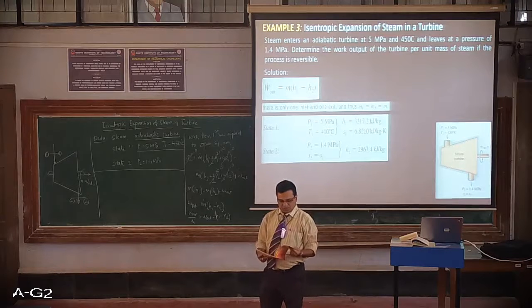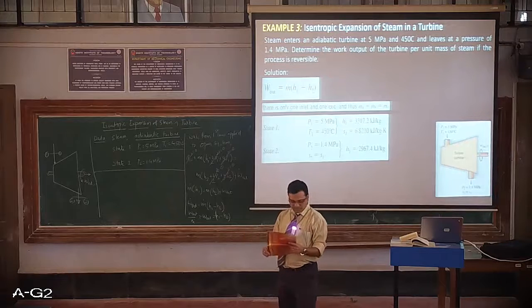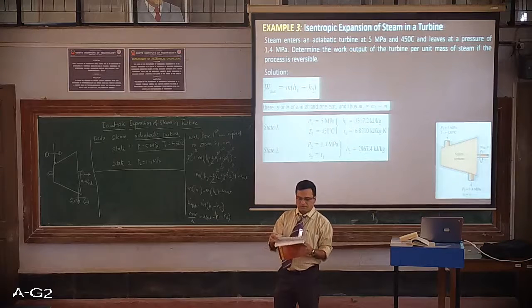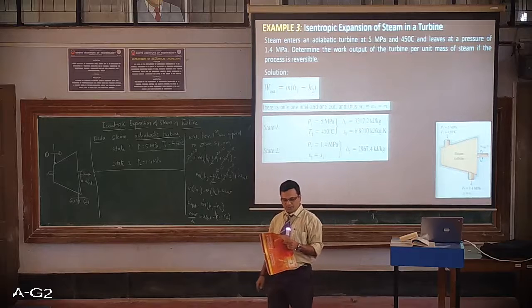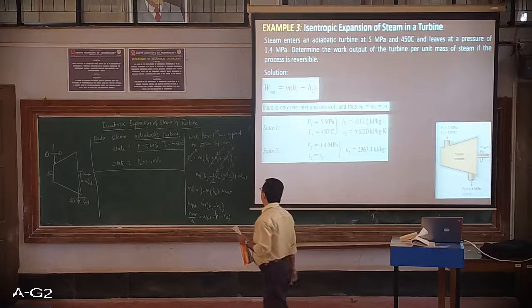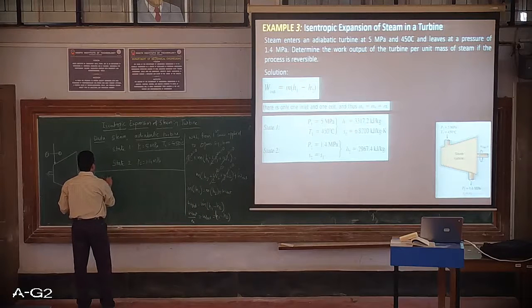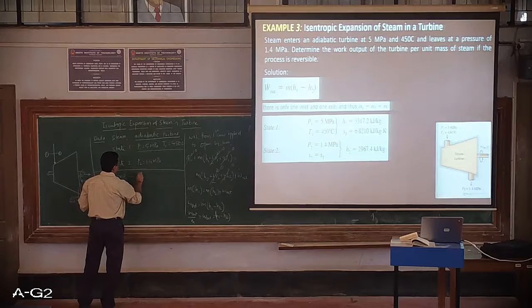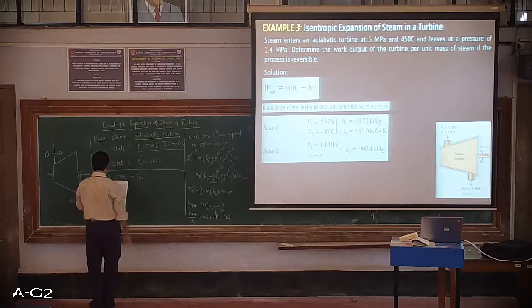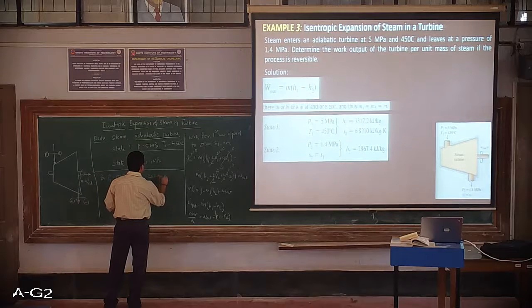First we need to go to the pressure table. For a pressure of 5 megapascal, the corresponding saturation temperature from the property tables is 263.99 degrees Celsius.